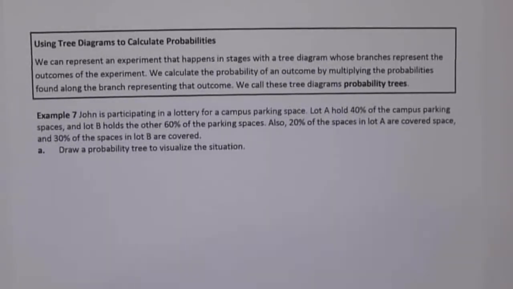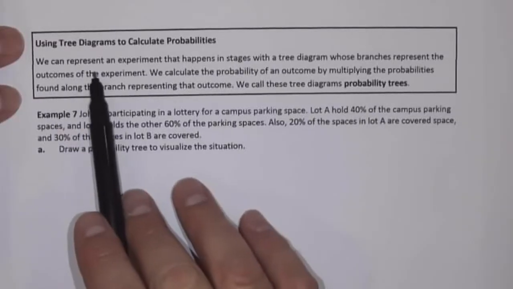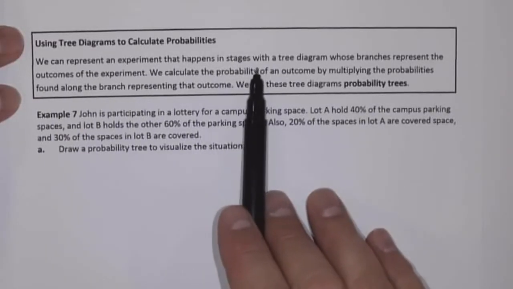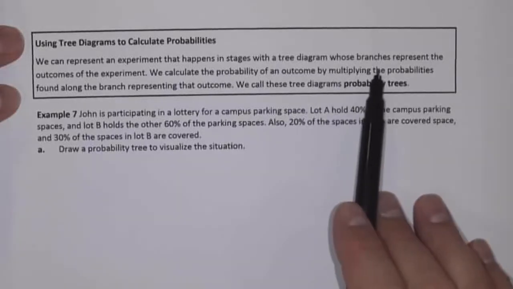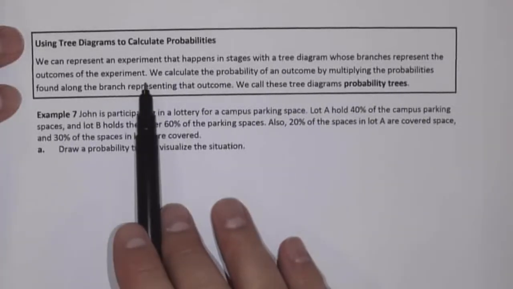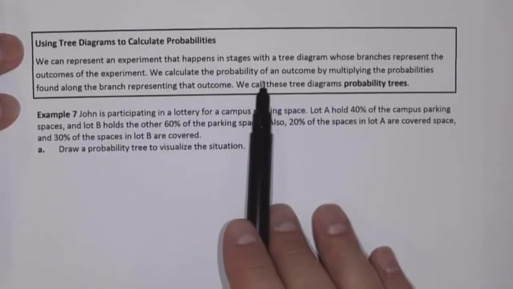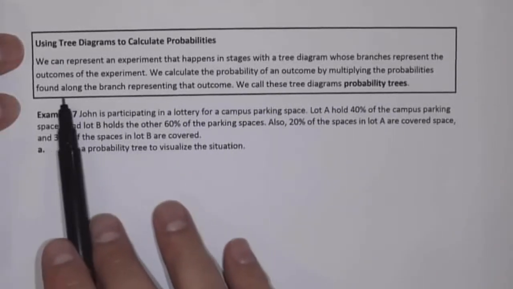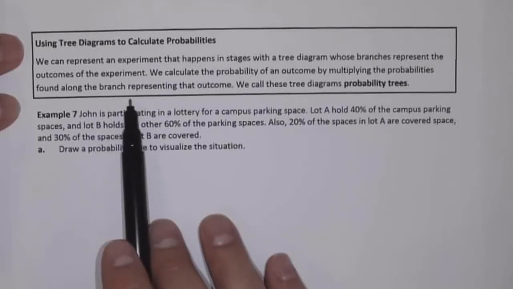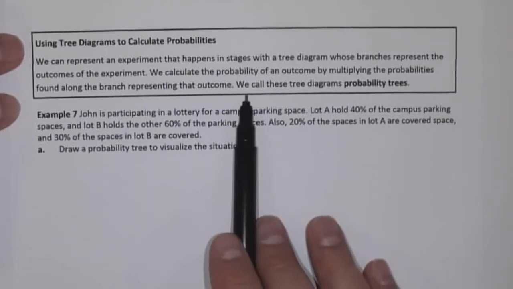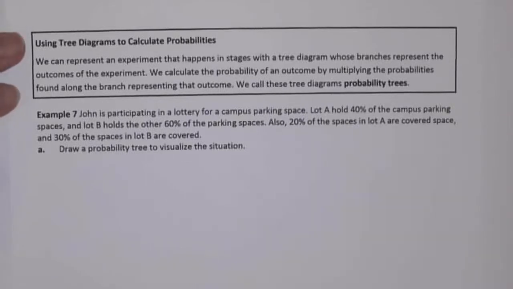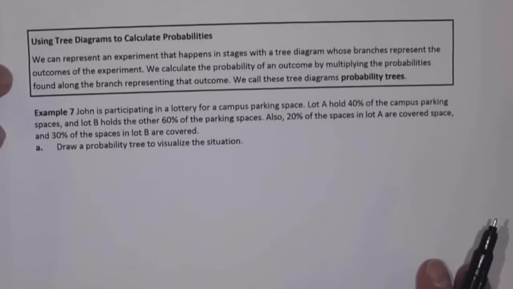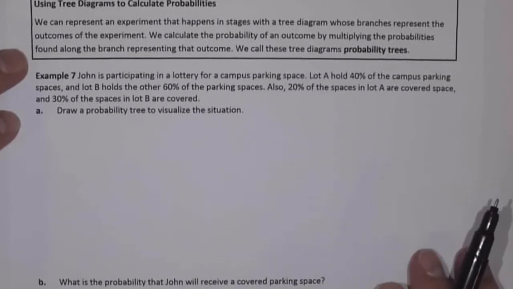Using tree diagrams to calculate probabilities. We can represent an experiment that happens in stages with a tree diagram whose branches represent the outcomes of the experiment. We calculate the probability of an outcome by multiplying the probabilities found along the branches representing the outcome. We call these tree diagrams probability trees. So the idea here is that we can use a probability tree to help us determine probabilities. So let's take a look at an example to help make sense of this.